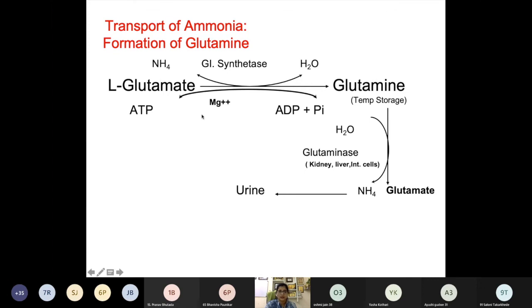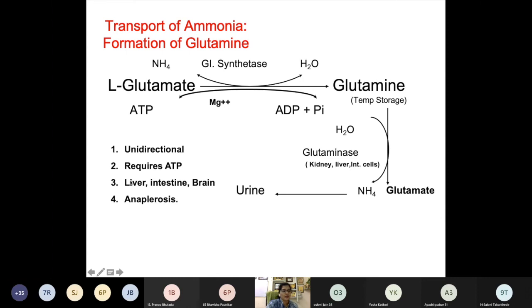So this is how the ammonia which is formed in liver and brain is first fixed into glutamine, transported in the form of glutamine, cleaved by glutaminase in kidney, liver and intestinal cell, and then disposed of completely. So the speciality you have to remember is that this is a unidirectional reaction. It requires ATP, and this glutamine synthesis occurs in liver, intestine and brain. It is also one of the parts of anaplerosis. We will see how in the coming slides.